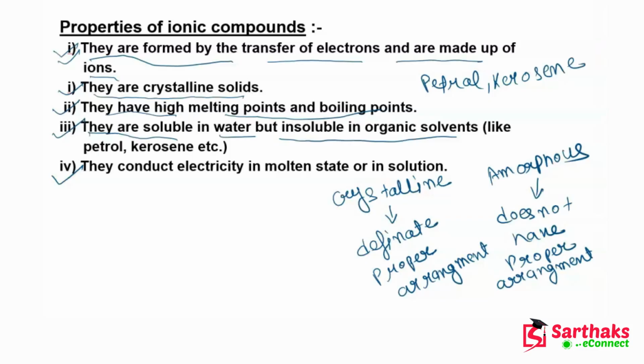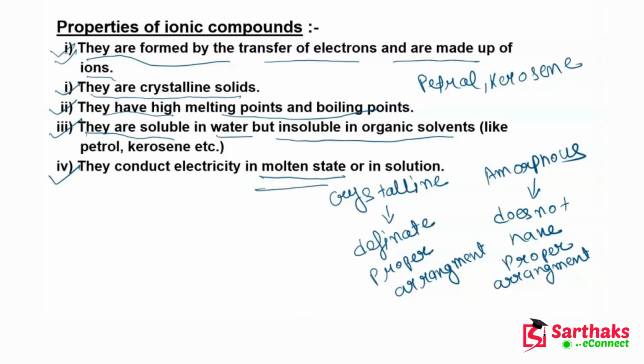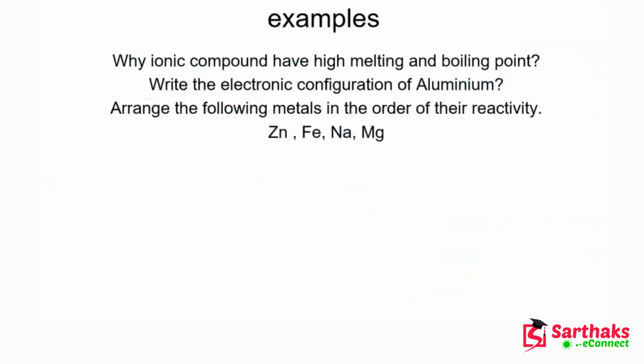Because it has free ions, it will conduct electricity in the molten state. Okay students, so let's move on to the next slide and let's talk about some examples.